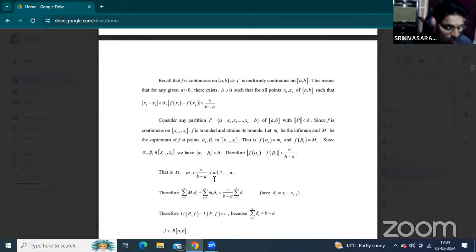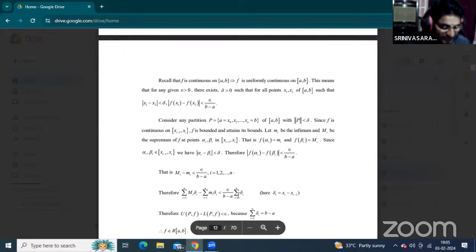Here i varies from 1, 2, and so on to n. Applying the summation, Mi delta i minus small mi delta i is less than epsilon by b minus a times delta i. So the summation from i equal to 1 to n of capital Mi delta i minus the summation from i equal to 1 to n of small mi delta i is less than epsilon by b minus a into the summation of delta i.